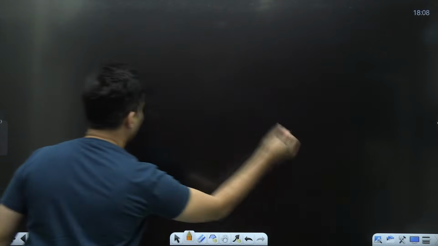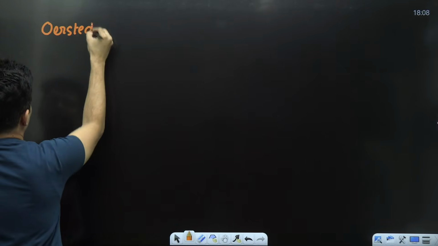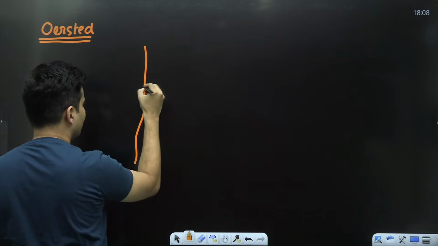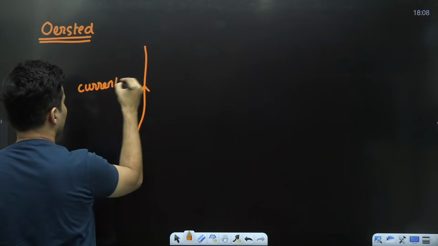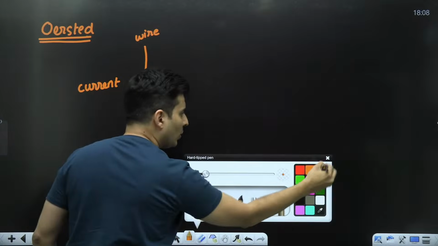Okay, yeah. So, Oersted, what he did was, imagine you take a wire which carries some current. This is a wire which basically carries some current. He took a magnetic needle.